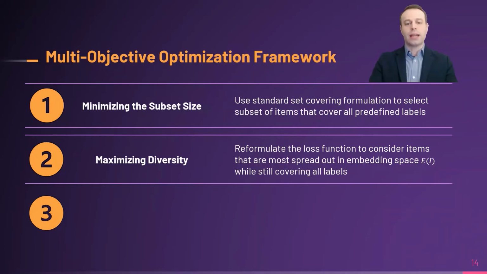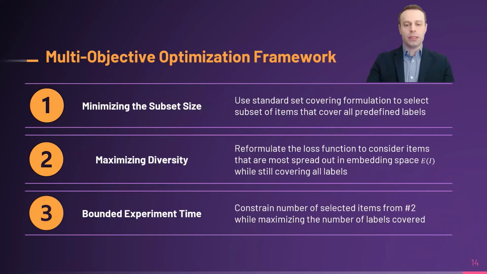There is still one caveat here. We don't have any control on the size of the item universe. If you think about it from a business perspective, we probably have a good idea on how long we want to run an experiment. This is more of a business-driven decision than purely algorithm-driven. So in step number 3, we address this scenario where we can have a hard limit on the experimentation time. For example, I only have 6 weeks to run a live experiment. When that is the case, this last step shows us what should be the best selection within the boundaries.